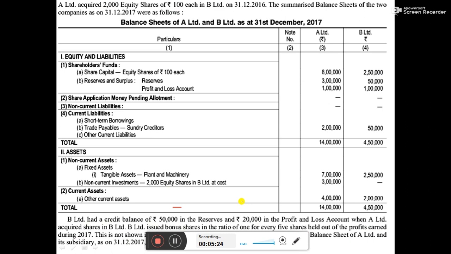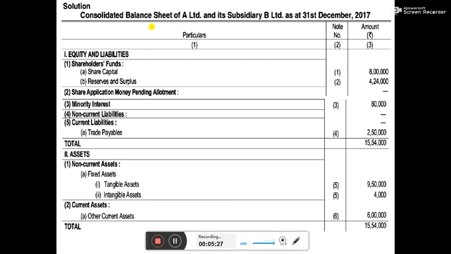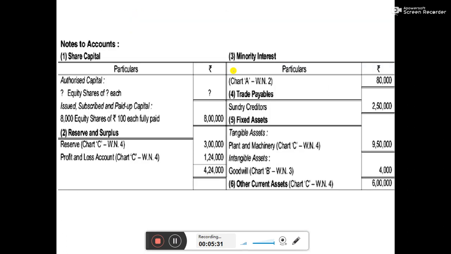So I have given you the solution to this problem number 7, consolidated balance sheet and working notes. In this problem, I will just show you the working notes. Please ignore this chart. I will just show you how we are getting this 3 lakh rupees, 1,24,000. How we are getting this 80,000 minority interest, sundry creditors. Okay, so with the help of the working note, let us start with the working note.